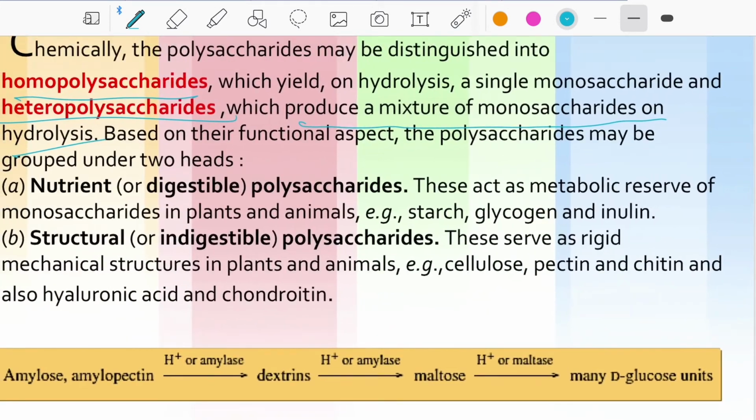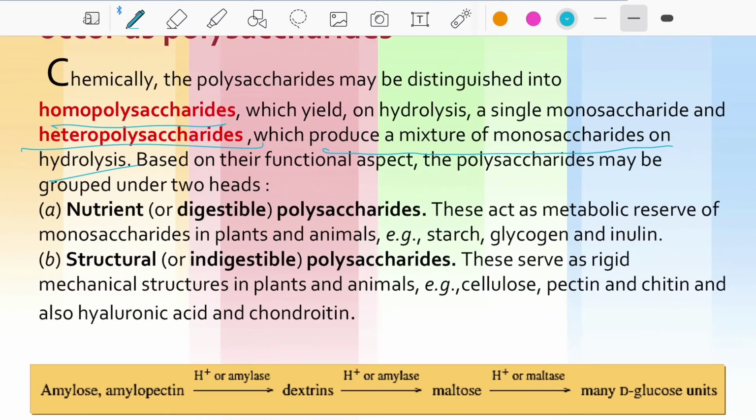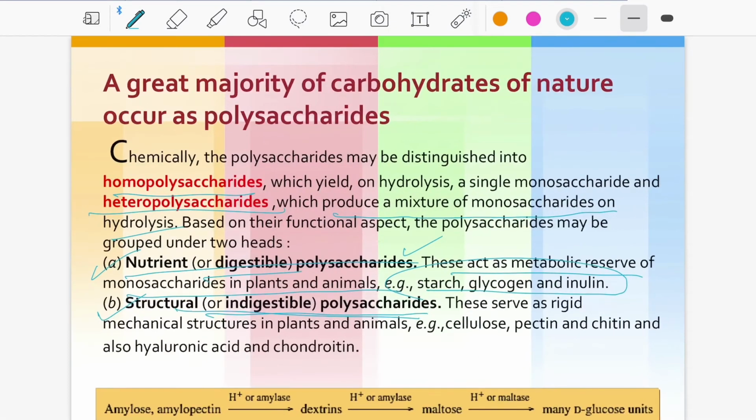What is a nutrient polysaccharide? Nutrient or digestible polysaccharides are those that can be digested. Polysaccharides in terms of digestion are again divided into two: structural or indigestible polysaccharides, namely cellulose, pectin and chitin, fiber that can't be digested in our digestive system. And the nutrient type acts as a metabolic reserve for monosaccharides, like starch, glycogen and inulin.